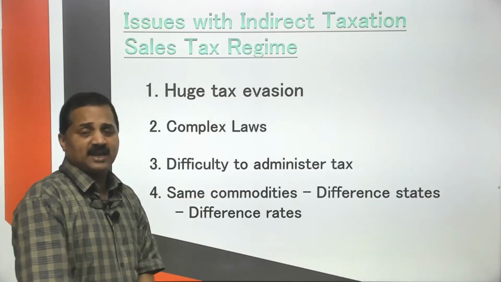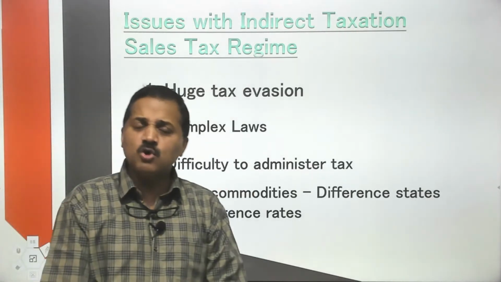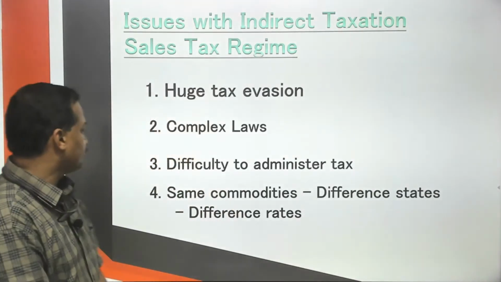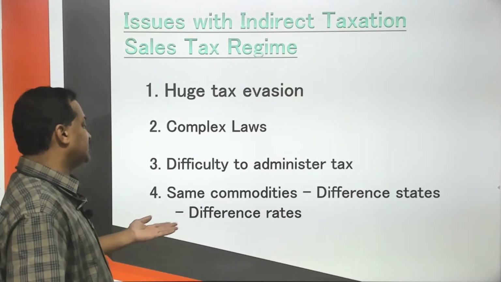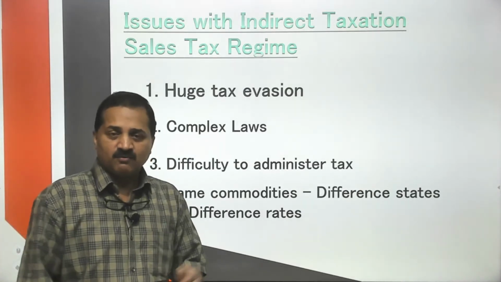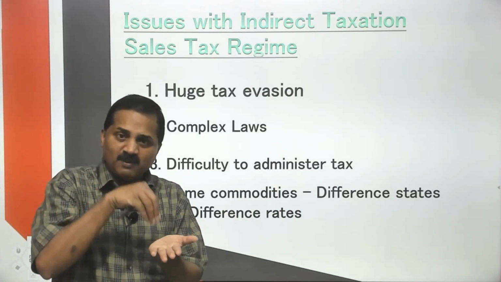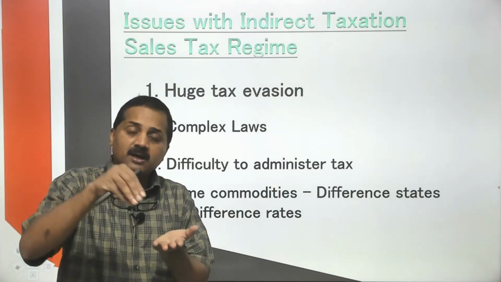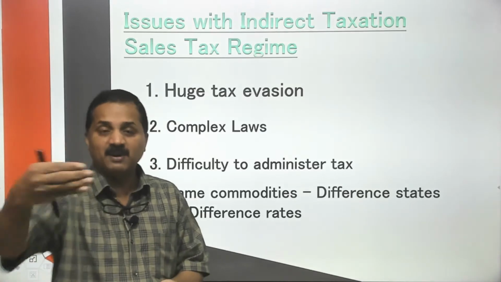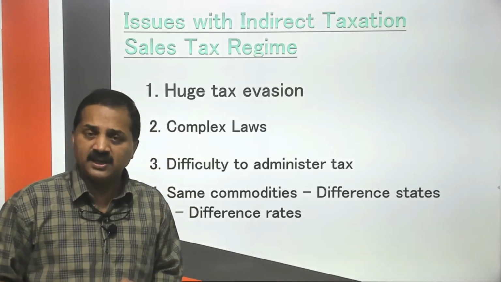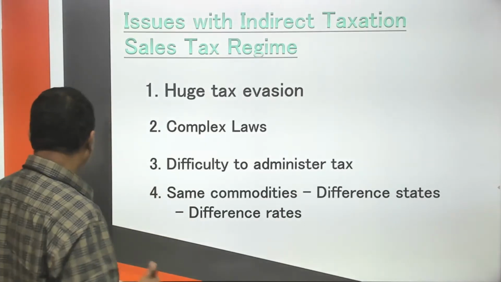Difficulty to administer tax. Tax laws were so complex that it was very difficult to administer. Same commodities, different states, different taxes. For the same commodity, say rubber, in Kerala the rate of taxation will be one, in Karnataka the rate will be another, in the neighboring state it will be another. So, this also posed difficulties in administering taxes.